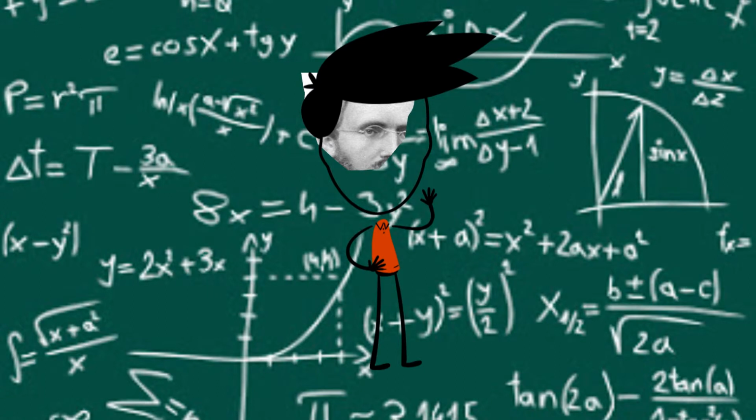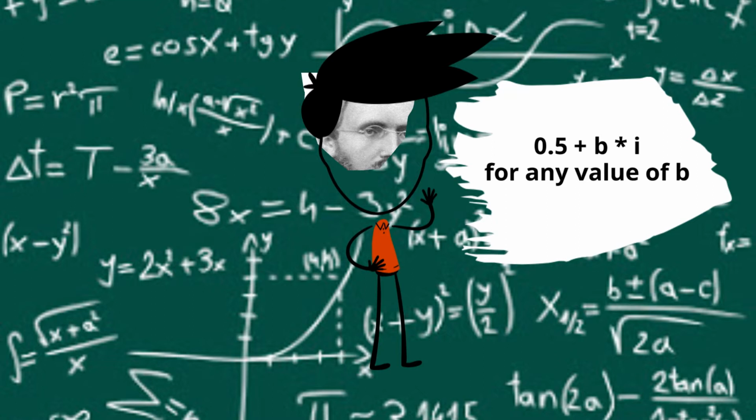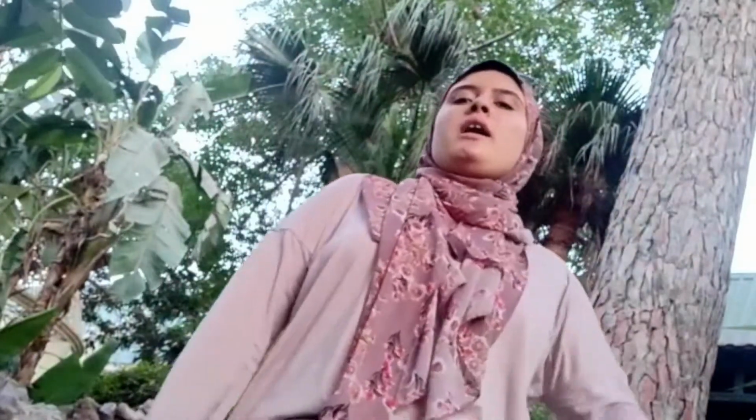My claim is about the zeros, or more specifically, the non-trivial zeros of the zeta function when we work on complex numbers. My claim says that all non-trivial zeros of the zeta function have the form of 0.5 plus b times i for any value of b. Riemann has found many zeros that satisfy his claim, the first 10 to the power 13 zeros. But until now, no one has either proved or disproved his hypothesis.